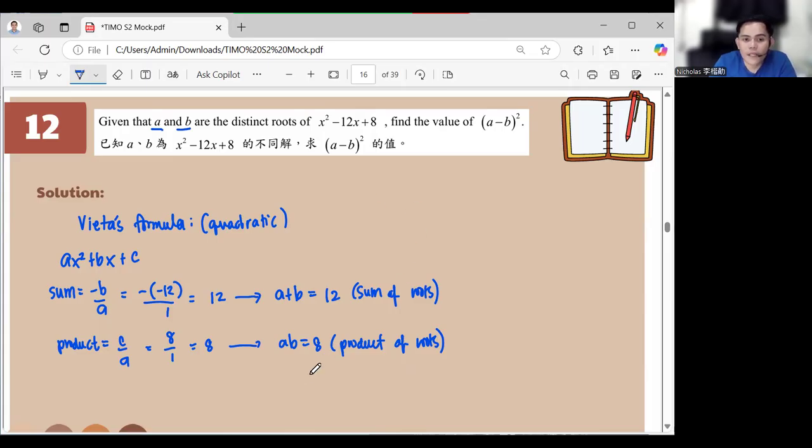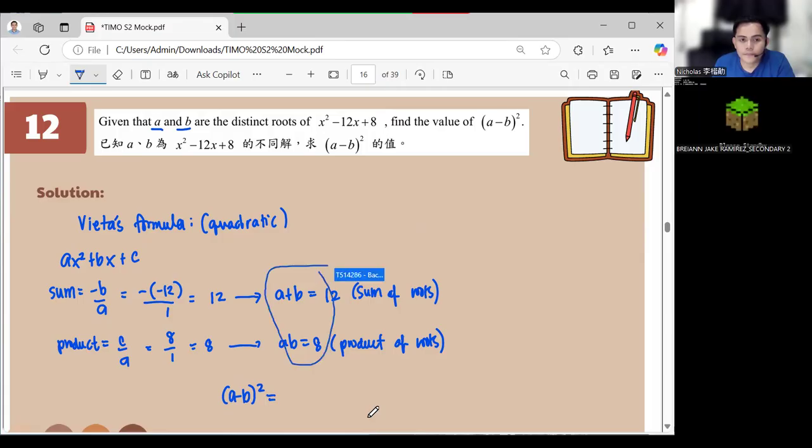What we have is two different A's. This A is different from this one, right? Because this one refers to the formula for Vieta's formula, while this one refers to roots.